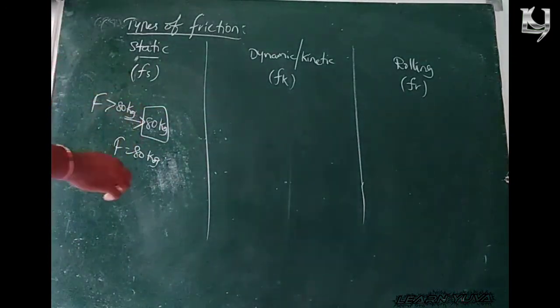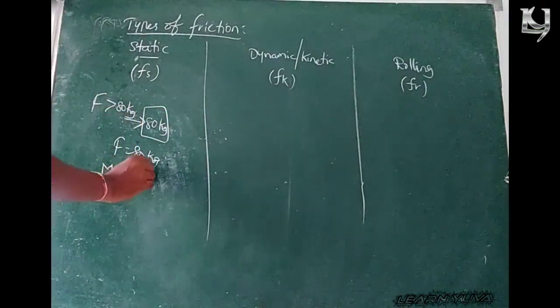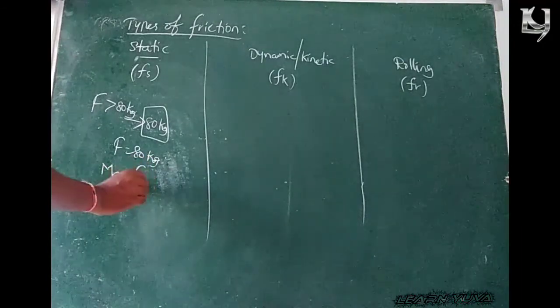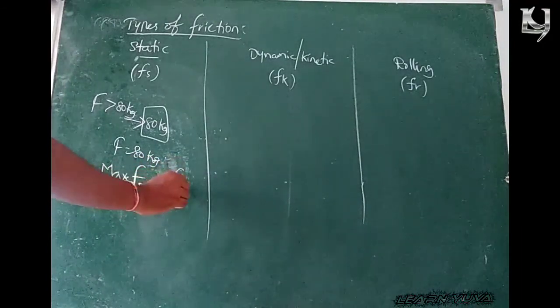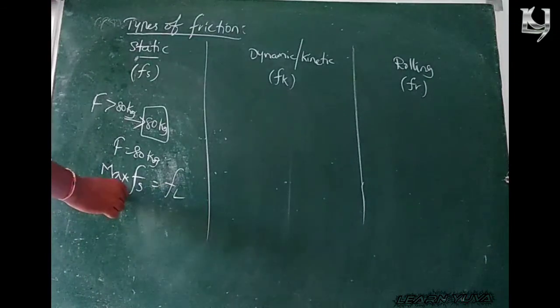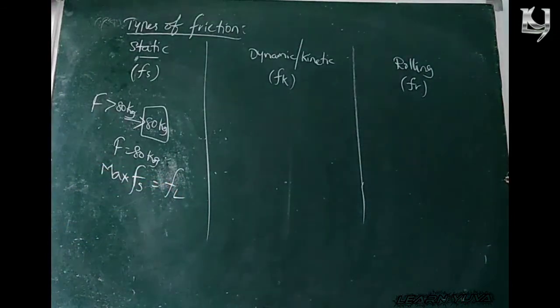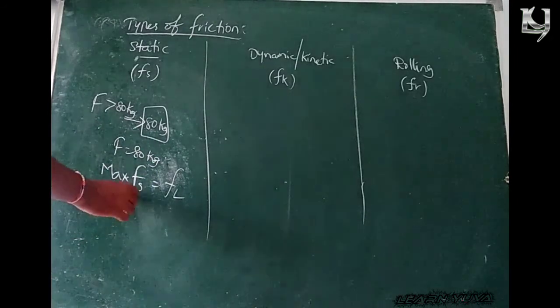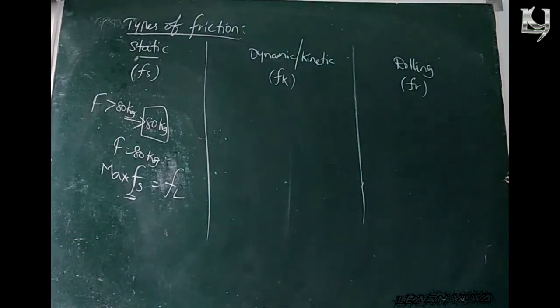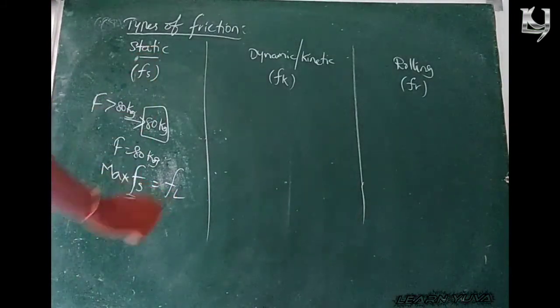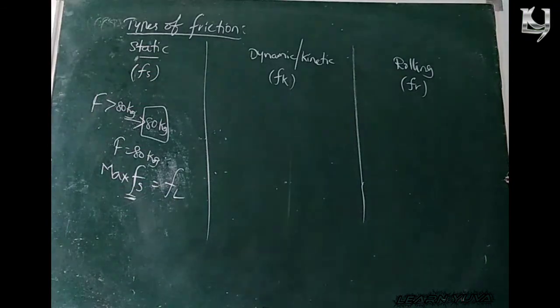The maximum value of static friction is nothing but limiting friction. It is the limit of static friction. Here the limit is 80 kg or 80 newtons, right? So the maximum value is 80 in this example. This maximum value of static friction is nothing but limiting friction.